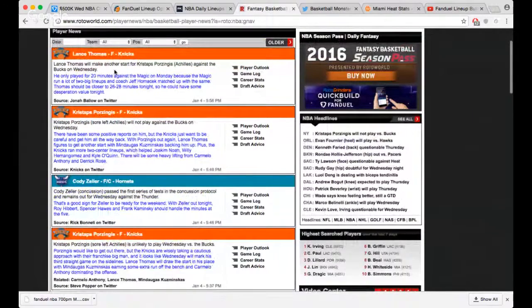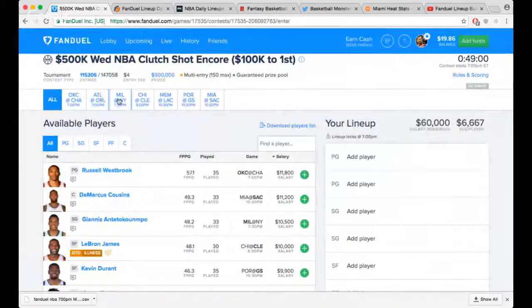So we got Lance Thomas making a start with Porzingis out, so they say Thomas should be closer to 26, 28 minutes. So if you need a super punt there, maybe you could play Lance Thomas. I'm probably not gonna have any exposure to him because I played him against the Rockets. I'm holding that against him. He pretty much stunk it up for me. So he only had 12 FDP, and I think he played... how many minutes did he play that game?